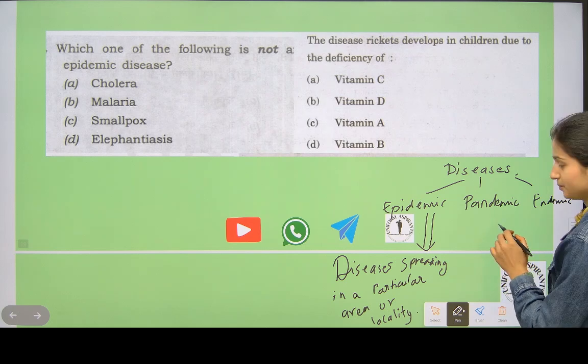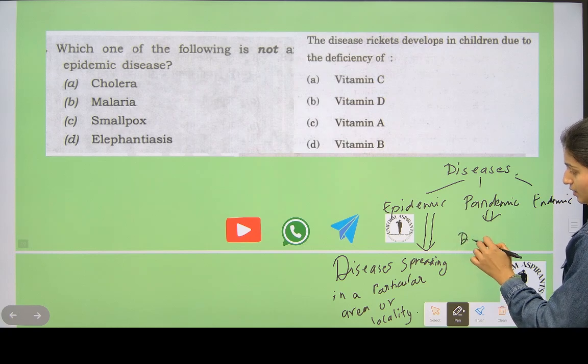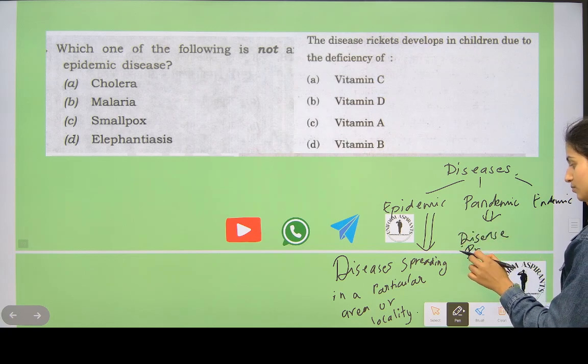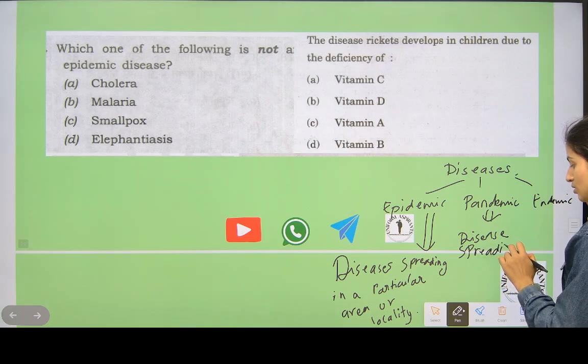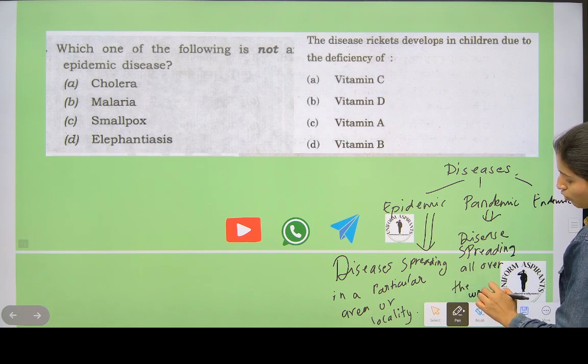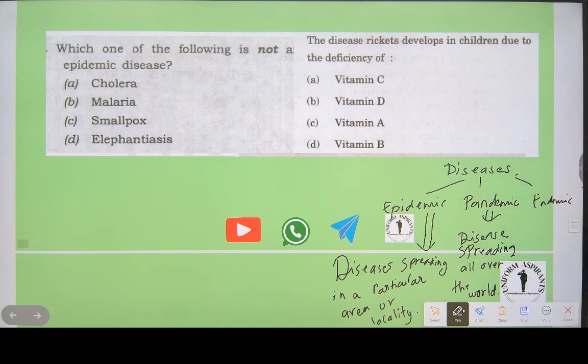What is pandemic? Disease spreading all over the world, like coronavirus. And what is endemic?